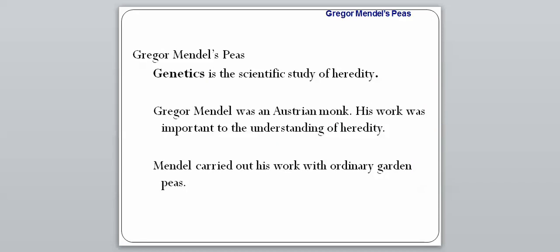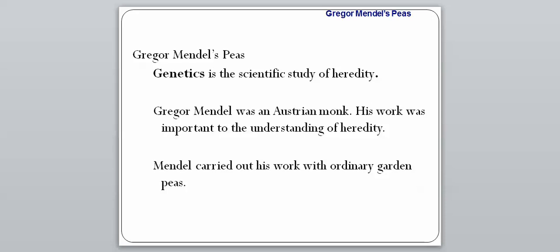So getting into this section, genetics is defined as the scientific study of heredity. What this means is genetics is the study of how things are passed on from generation to generation, basically. So why you look like your parents, or why you don't look like your parents, or why we have certain traits and things like that. So that's what genetics is, the scientific study of heredity.